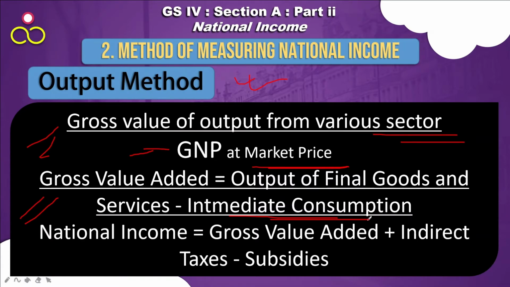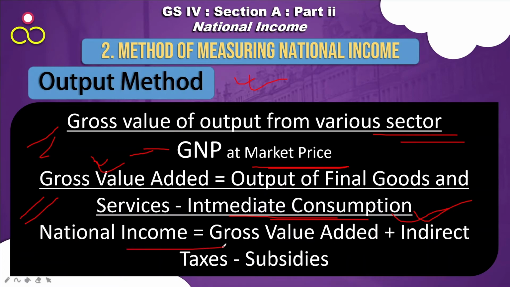Final goods and services, whatever is produced, to avoid double counting. Let's say a steel manufacturing plant produces steel and a furniture manufacturing company produces steel furniture out of it. If you calculate the price of steel as the final product, and then again calculate the final product of steel furniture, you will be double counting steel. To avoid that, output of final goods and services minus intermediate consumption is the gross value added. So only the gross value added at each step is included in the national income.